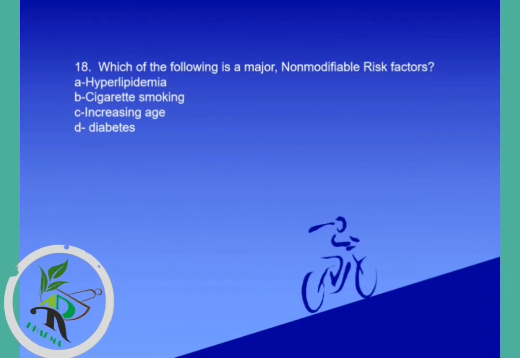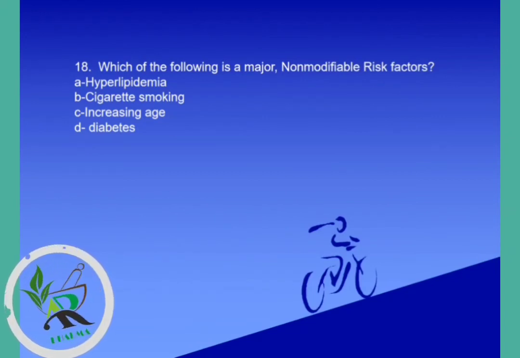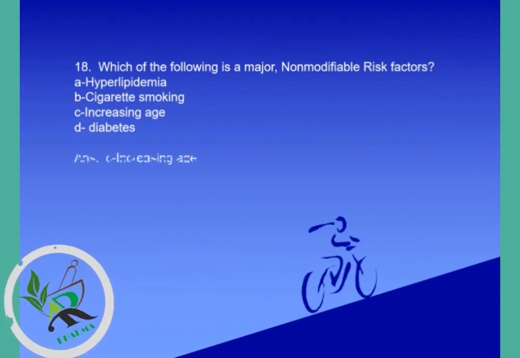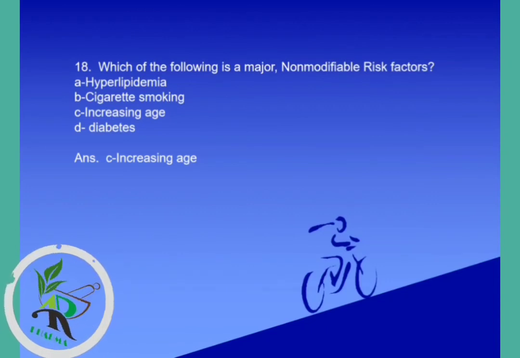Next question. Which of the following is a major non-modifiable risk factor? Options are hyperlipidemia, cigarette smoking, increasing age, and diabetes. But the correct answer is increasing age, which is a non-modifiable risk factor. The others, hyperlipidemia, cigarette smoking and diabetes, are modifiable risk factors, but increasing age is a non-modifiable risk factor.